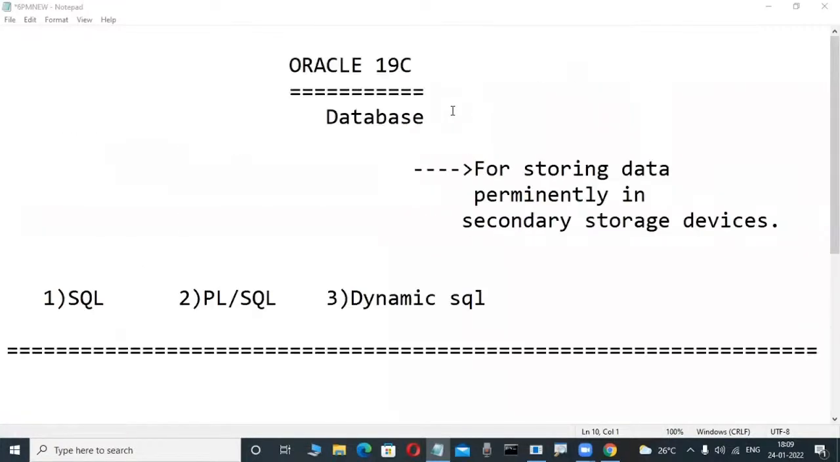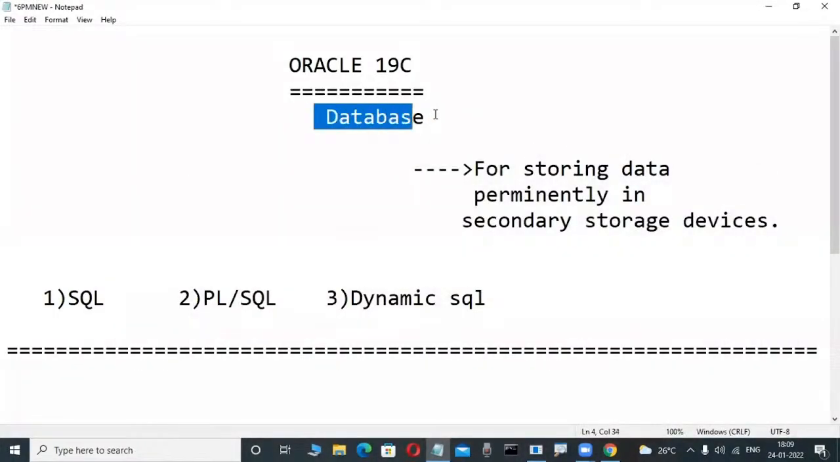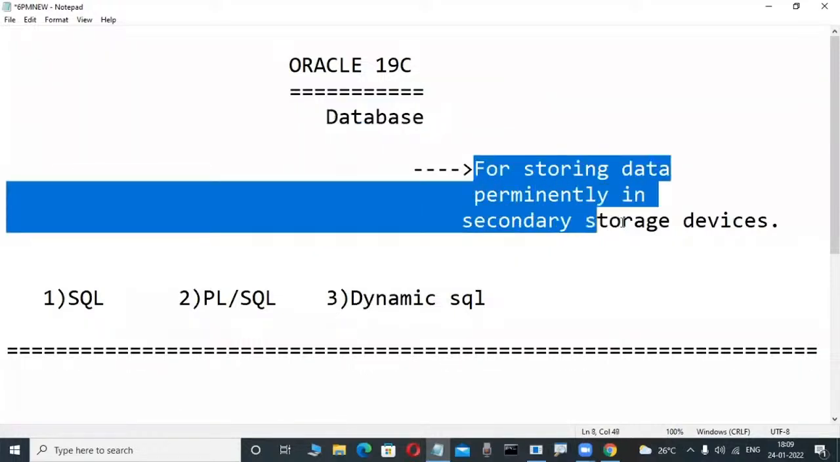Concentrate here. If anybody did not attend the previous classes, don't worry. Simple. Oracle is a product from Oracle Corporation. 19c is a version. This Oracle is a database product. This is the previous class's notes, just for the idea, for newcomers. What is the purpose of this database product? It is for storing data permanently in a hard disk.